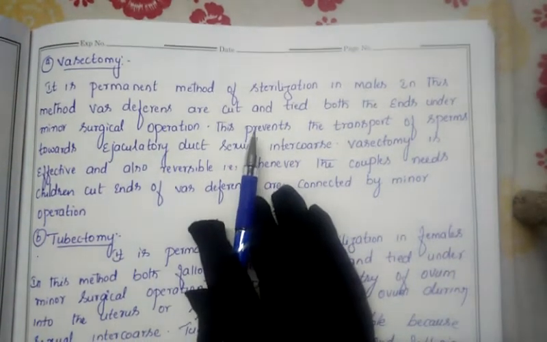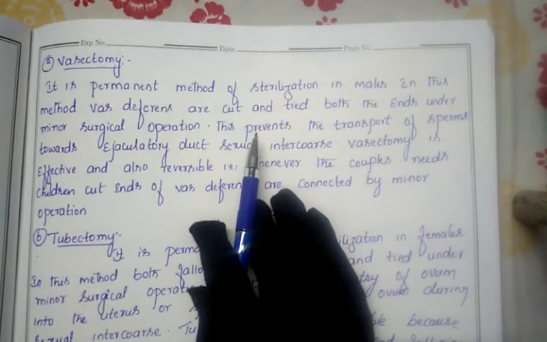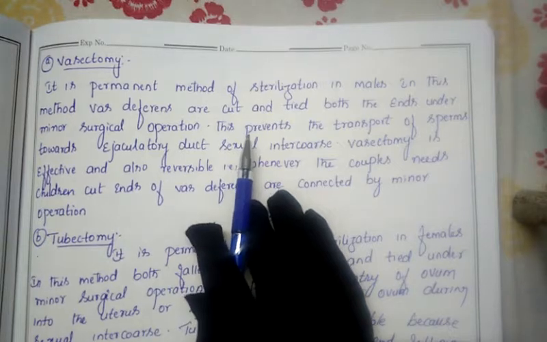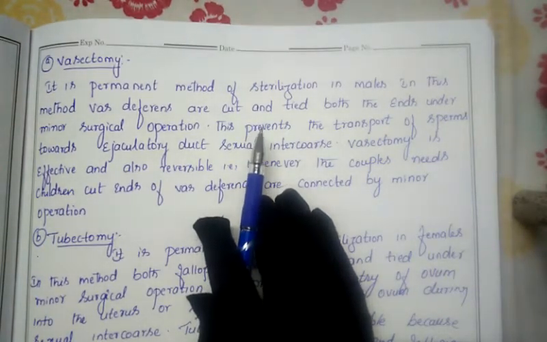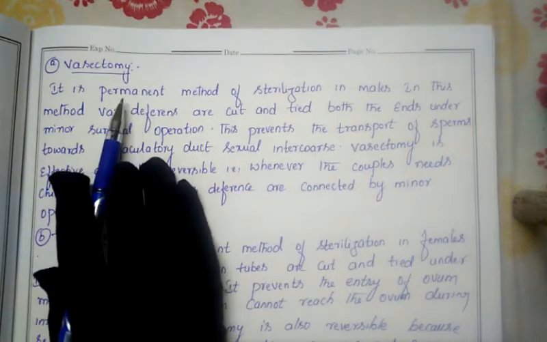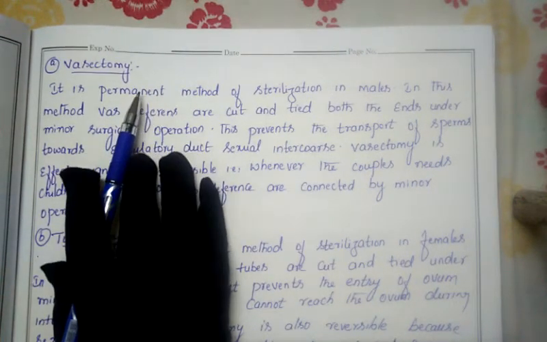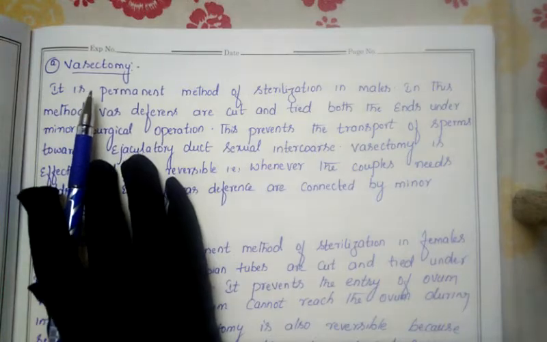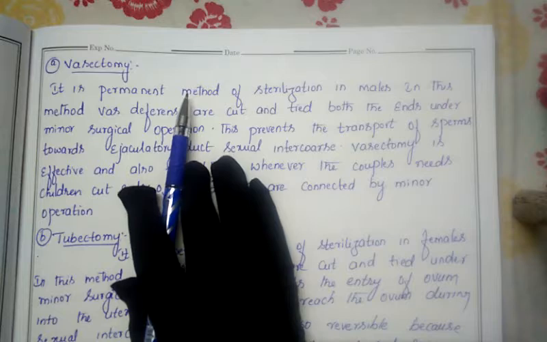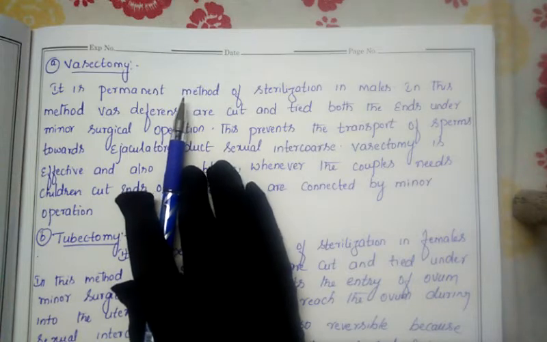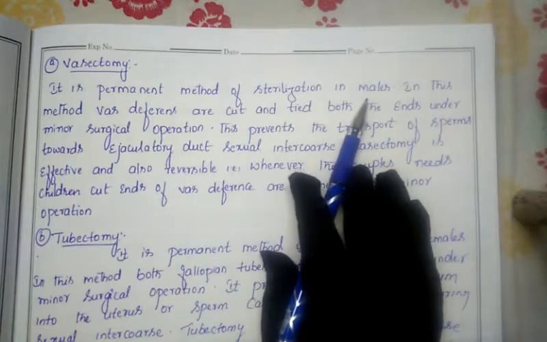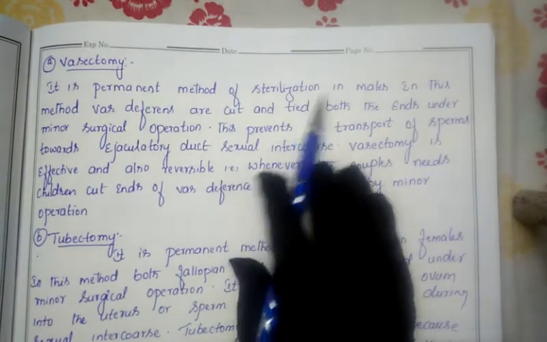But in this method, once we apply it in couples, they are unable to have young ones again. There is very little chance of having young ones again, and that is why the name given is permanent. Once we use this contraceptive method, there is practically no chance of getting young ones, though reversal is possible, but it is a very difficult method. So let us discuss this. Vasectomy is a permanent method of sterilization in the male.